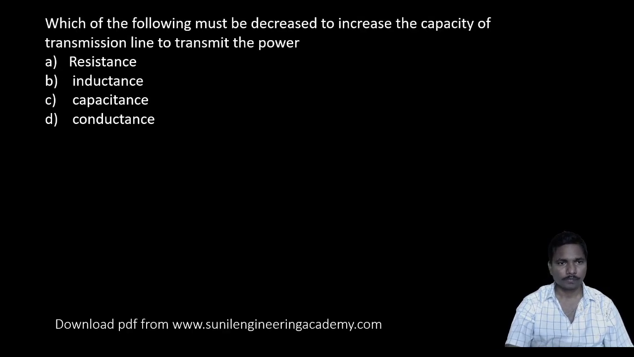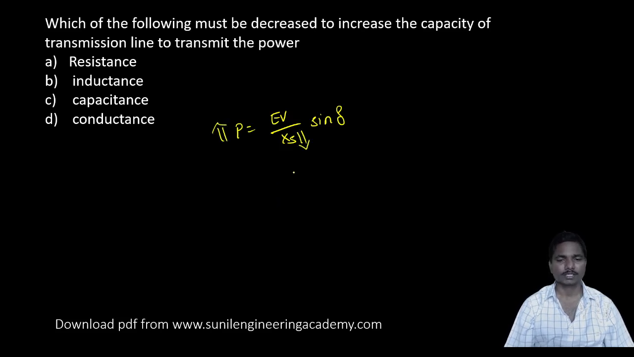Coming to the next question. Which of the following must be decreased to increase the capacity of a transmission line to transmit the power? Power P is equal to EV by Xs sin delta. So if you want to increase the capacity, we need to decrease the reactance. Reactance in the sense, we need to decrease the inductance. So if we decrease the inductance, the power capacity will be more.